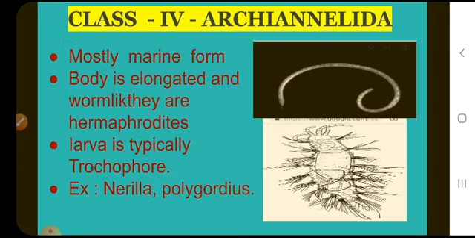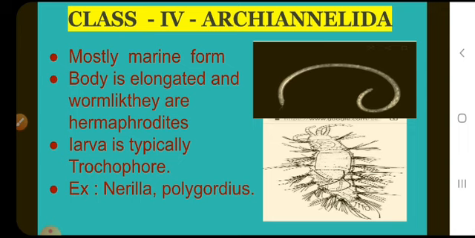Next class, Archiannelida. Archiannelids are exclusively marine forms. The body is elongated and worm-like. Setae and parapodia are absent. The prostomium bears 2 or 3 tentacles.